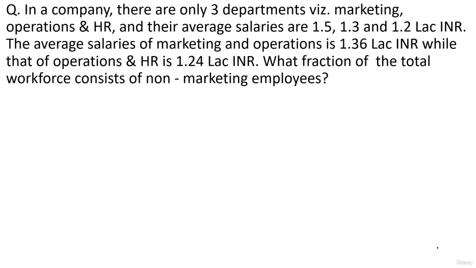Okay. So now let's understand what is given to us. First, we have been given the average salaries of all three departments. And then we have been given the combined averages of departments taken two at a time. So let's observe marketing and operations, their averages are given: 1.5 and 1.3, right? And the combined average is given as 1.36 lakhs. From here we can apply the rule of allegation and find out the ratio of the employees.